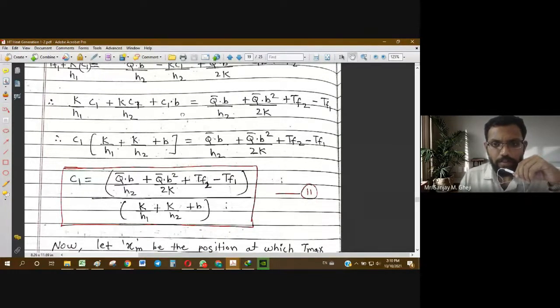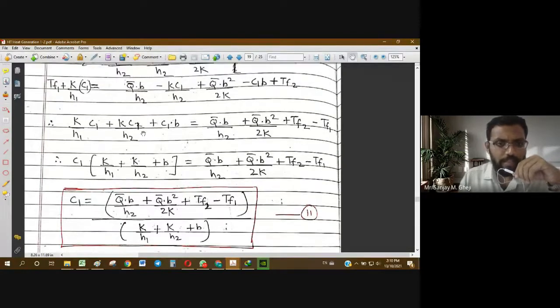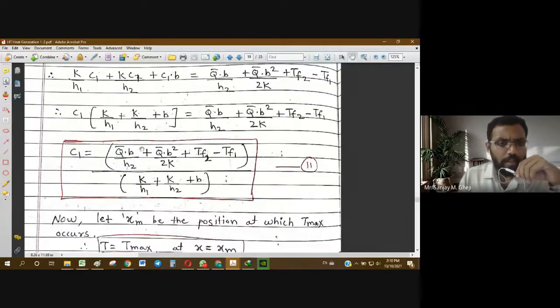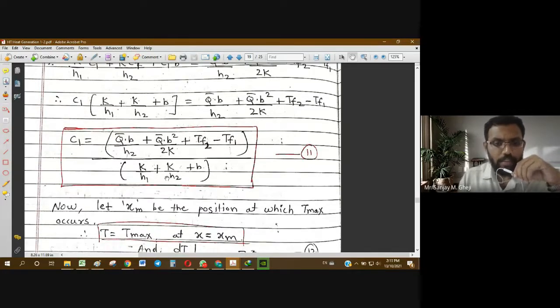Okay, we combine some common terms together and take some common terms out, and we cancel out some of the terms. Okay, and then we finally get C1 equal to, in this form. In the numerator we have this large bracket, and the denominator again is having this large expression.